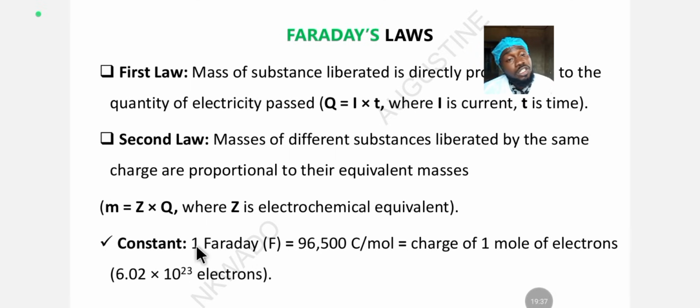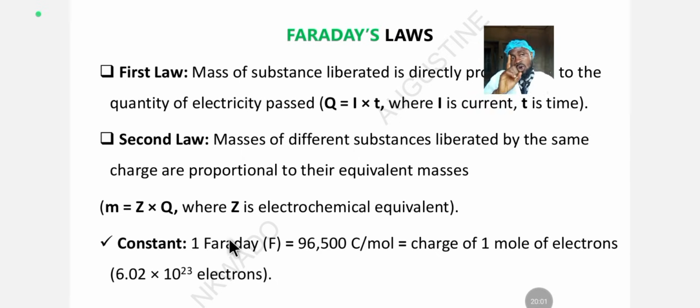They will know this formula, but they will rearrange it and give you something else to find. If you can't make another quantity the subject inside the second law of Faraday formula, you will not be able to answer that question. You will see it as a hard question, but it's not hard. It's very easy.